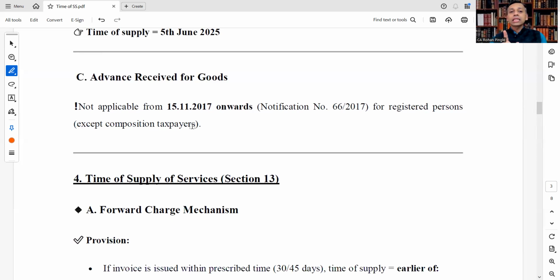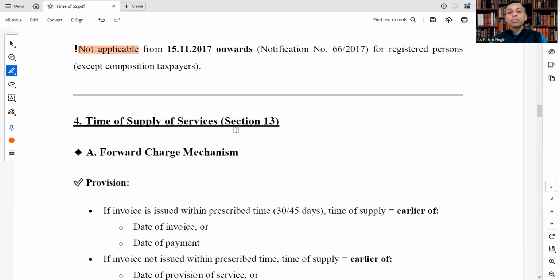Means advance received for goods, time of supply is not applicable from 15th November 2017 onwards. Advance received for services, time of supply is applicable. We will see it. So advance received for goods not applicable from 15th November 2017 onwards. Not applicable.